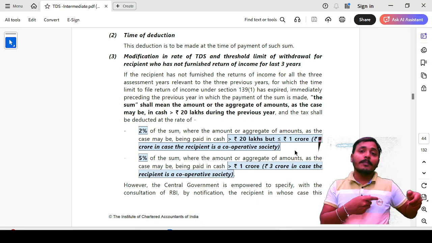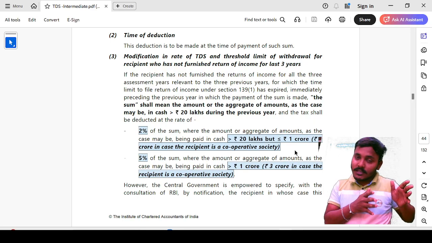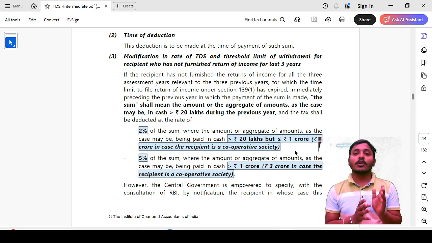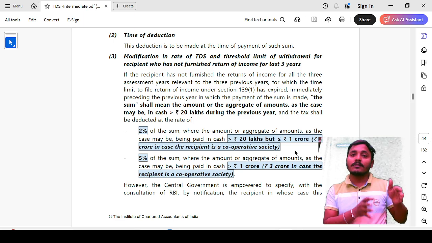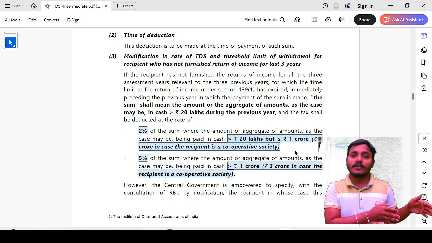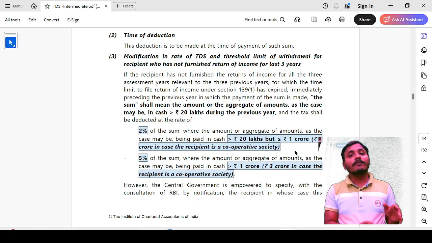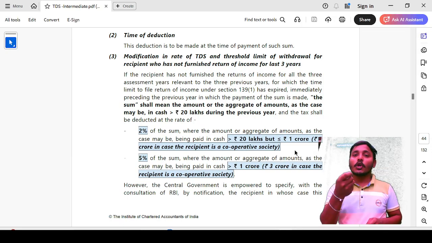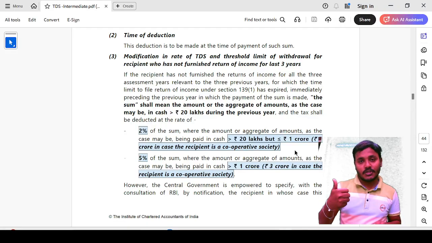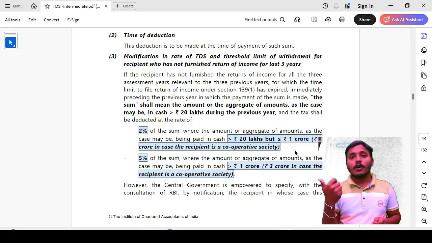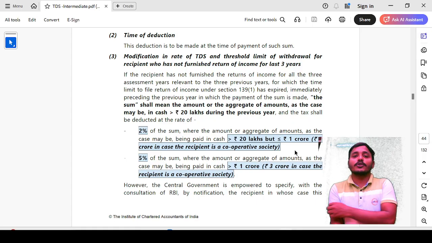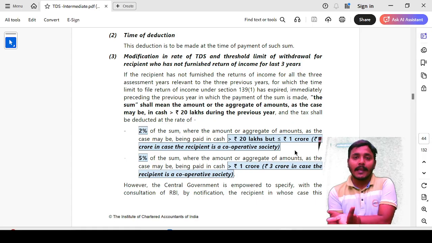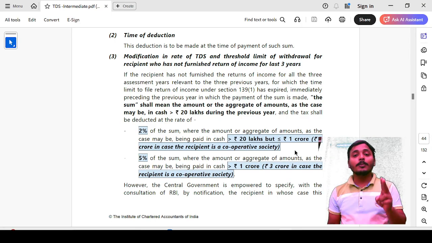Now we are discussing only the person who has not filed income tax return for the last 3 financial years. Where that person withdraws cash from any financial institution, bank, cooperative society, or post office exceeding 20 lakh rupees, then the 2% TDS rate is applicable.